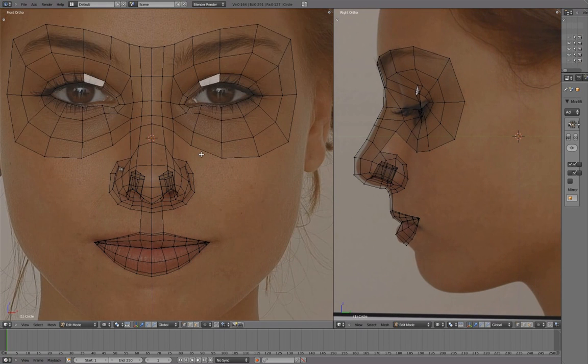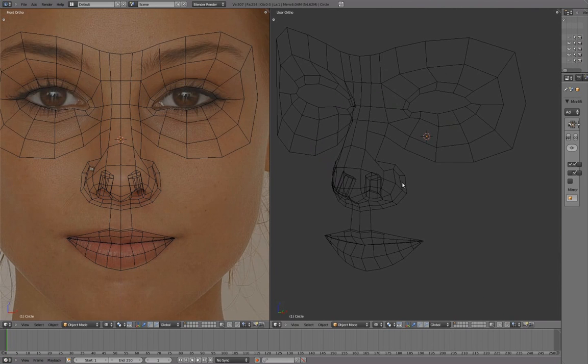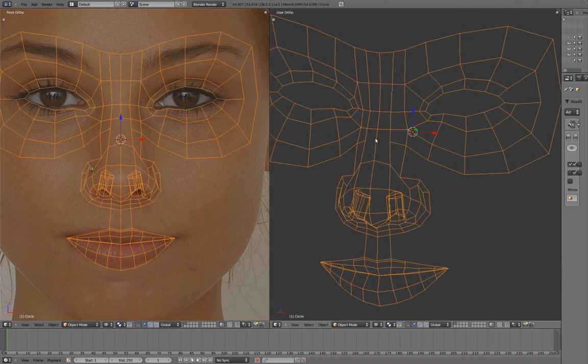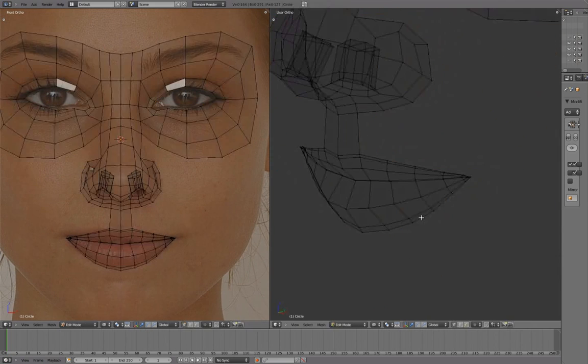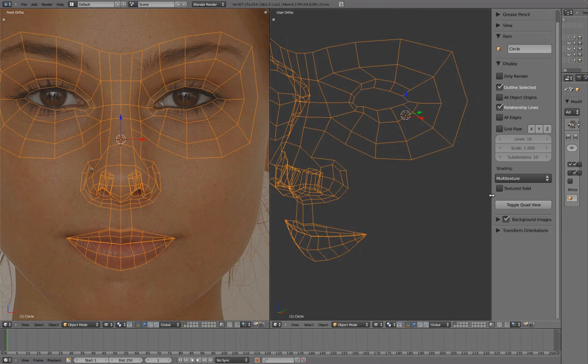Before fitting the eyeball, we'll prepare our mesh. Enable Display All Edges.